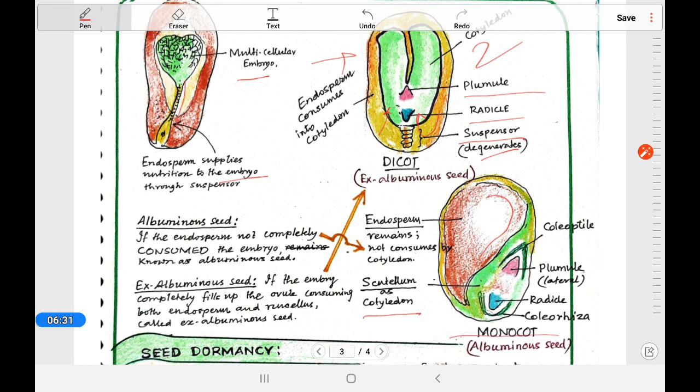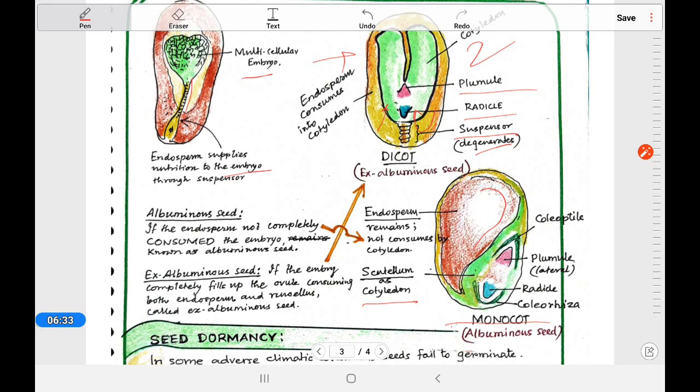For these two different types of seeds, there are different terms: exalbuminous seed and albuminous seed. Exalbuminous seeds are those in which the embryo completely fills up the ovule by consuming both the endosperm and nucellus. So this is the dicot one, and in monocot it is not completely consumed.